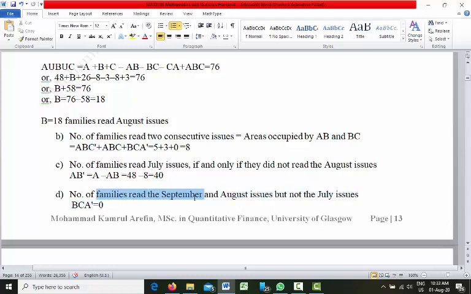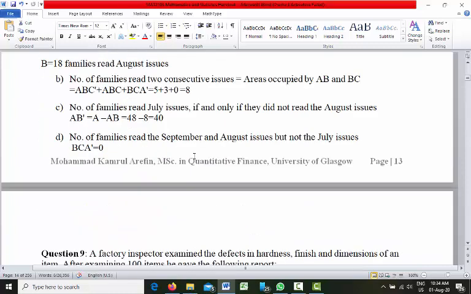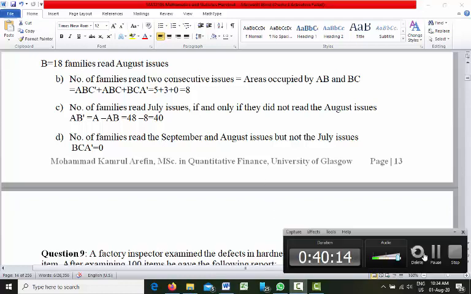Now, number of families who rate the September and August issue. September means C, August means B, that is BC, but not July. Not July means A prime. So we want to find out BC A prime. We have already calculated it before. BC A prime is 0. So that's the answer of this question.